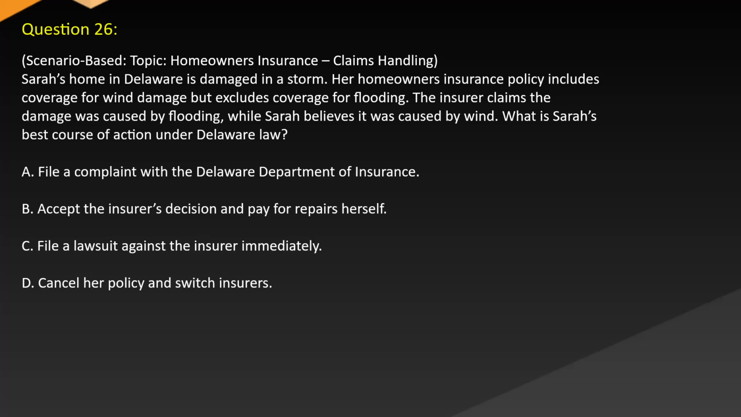Question 26. Scenario-based. Topic: Homeowners insurance. Claims handling. Sarah's home in Delaware is damaged in a storm. Her homeowner's insurance policy includes coverage for wind damage but excludes coverage for flooding. The insurer claims the damage was caused by flooding, while Sarah believes it was caused by wind. What is Sarah's best course of action under Delaware law? A. File a complaint with the Delaware Department of Insurance. B. Accept the insurer's decision and pay for repairs herself. C. File a lawsuit against the insurer immediately. D. Cancel her policy and switch insurers.